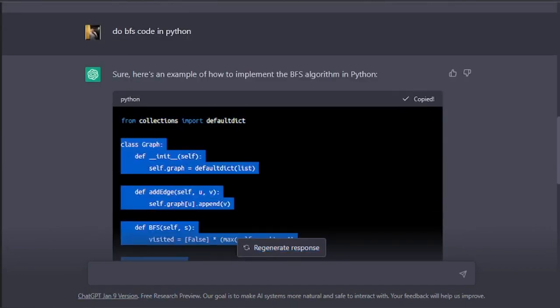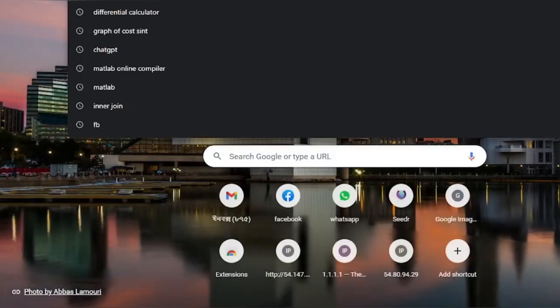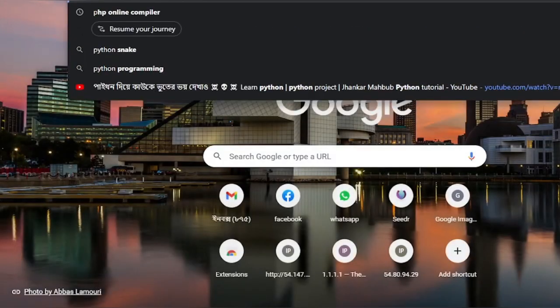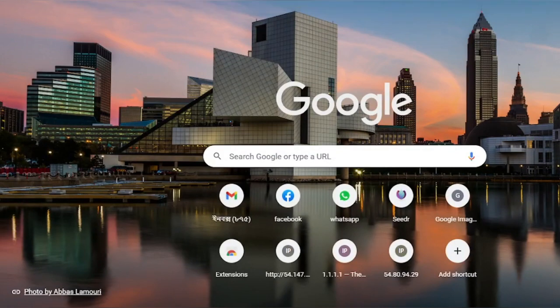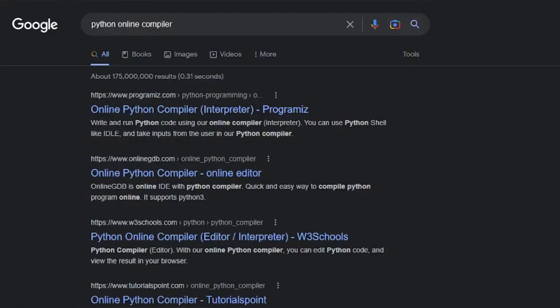And if you actually code it, we can just copy the code into a Python online compiler. Python basically uses an interpreter, but I am saying compiler. You can use any online compiler out there.